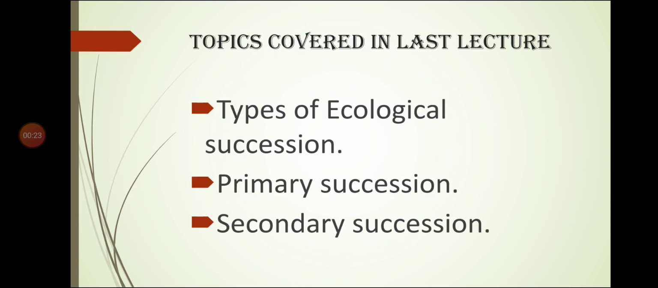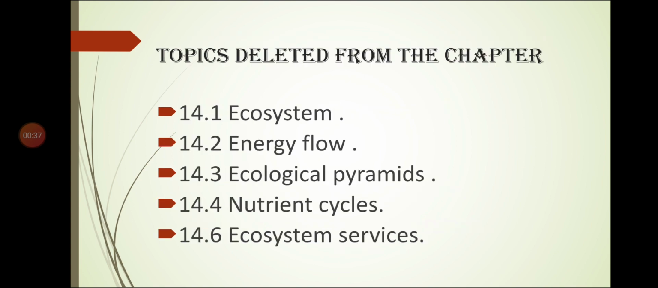Topics that we studied in our last lecture were types of ecological succession. We studied two types of ecological succession, primary succession and secondary succession. Now let us see the topics that are deleted from this chapter: 14.1 ecosystem, 14.2 energy flow, 14.3 ecological pyramids, 14.4 nutrient cycles, 14.6 ecosystem services.